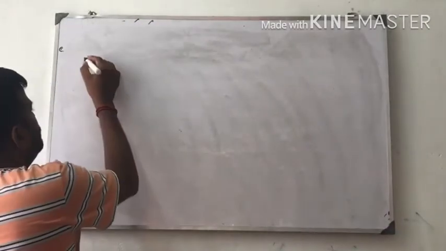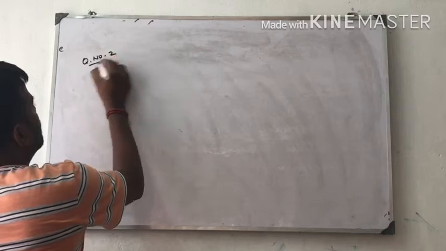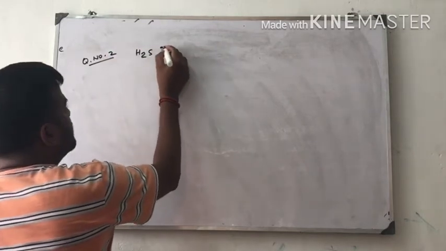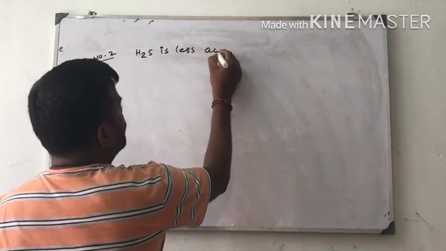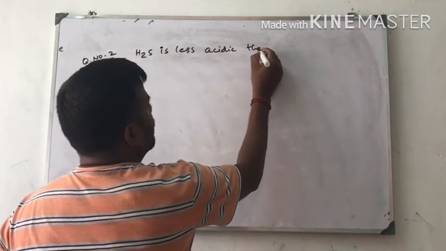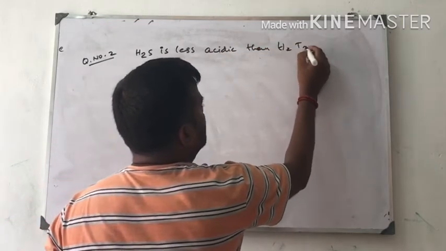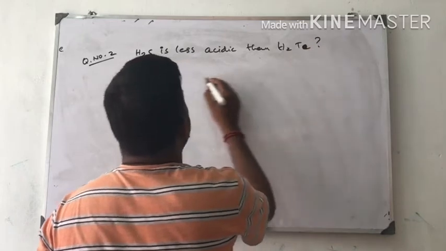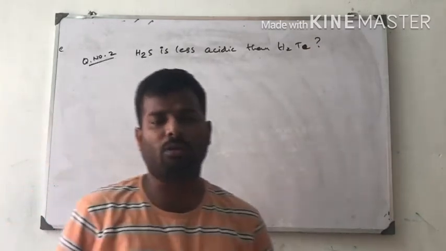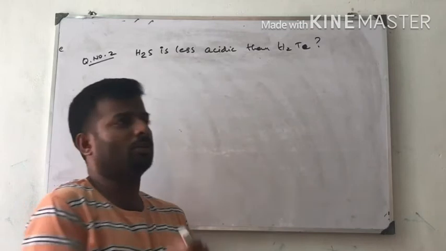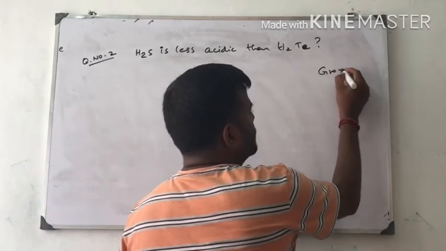Question number 2. H2S is less acidic than H2Te. This is question number 2. Students, we are moving down group 16.